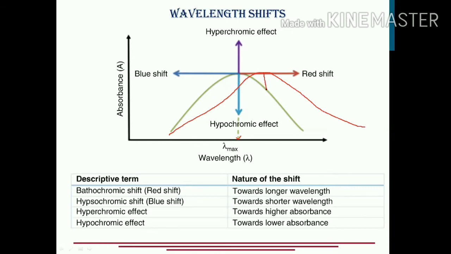What has happened here? The lambda max has shifted towards the longer wavelength this time.